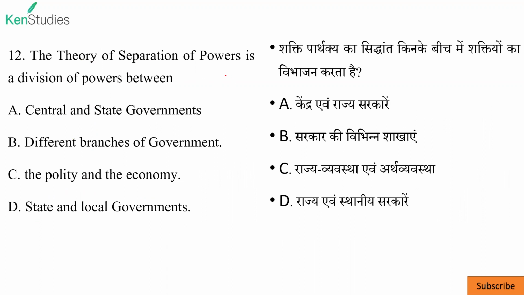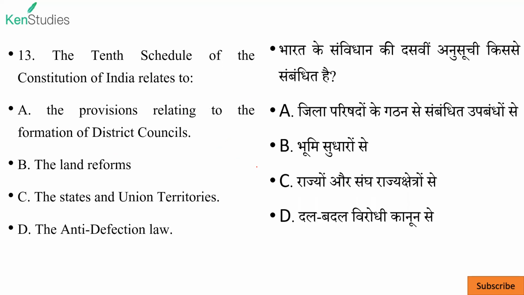Next, the theory of separation of power is a division of power between. French philosopher Montesquieu gave the separation of power. So it is different branches of government, meaning legislature, executive, and judiciary. So B is the correct answer. Next, the 10th schedule, obviously a multiple-time repeated question. So it is anti-defection law.